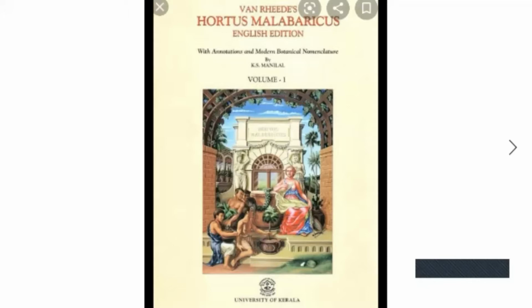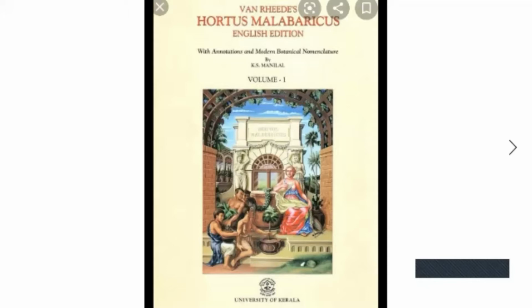Which book? Hortus Malabaricus. And two other persons, Appu Bhatt and Vinayaga Bhatt, helped to prepare this book, Hortus Malabaricus.